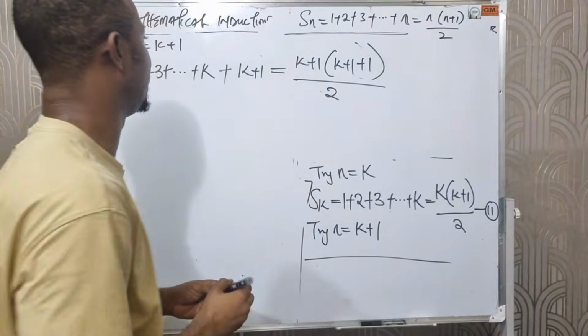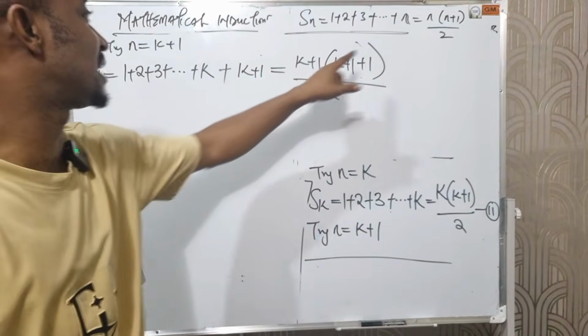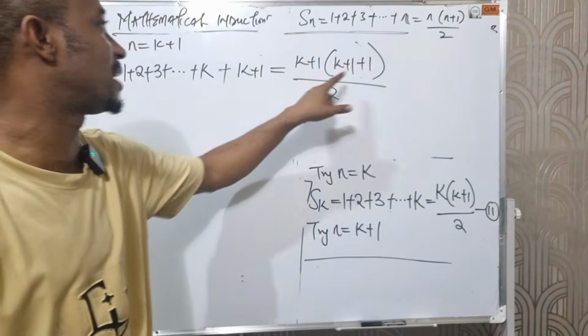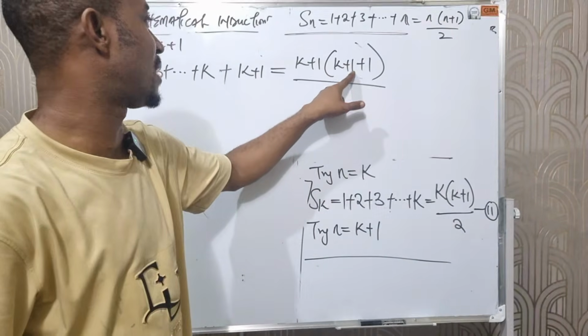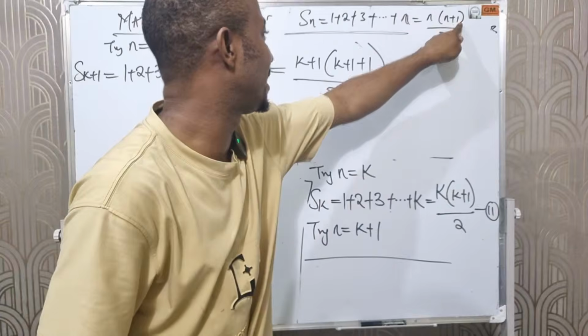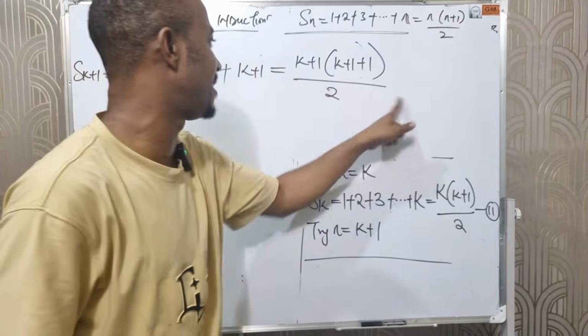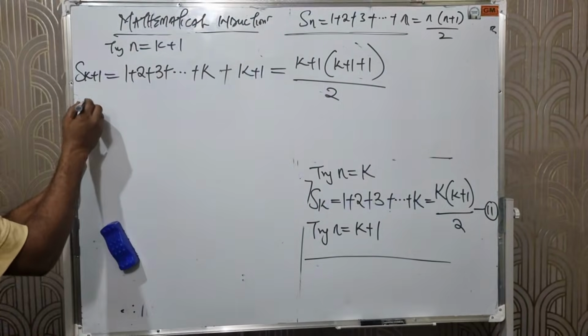I repeat again. For this other side, my n is k plus 1. We have 1 here already, which is this one here, divided by 2. So let's evaluate further.